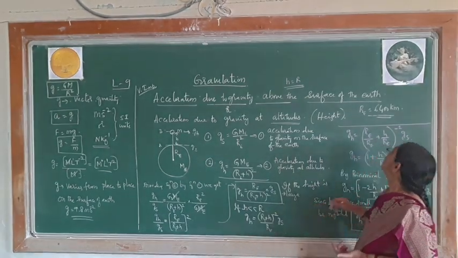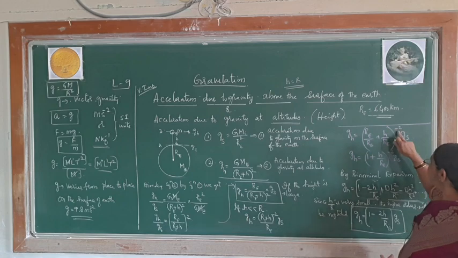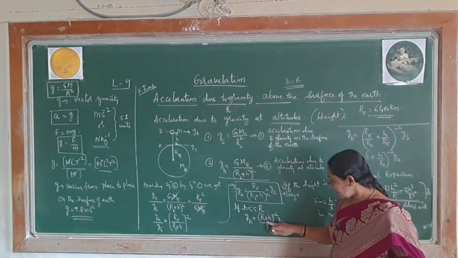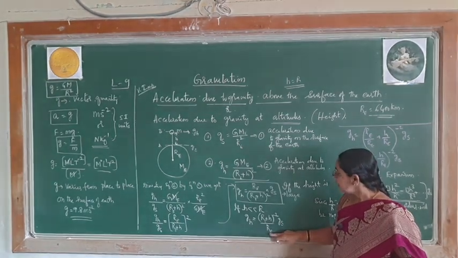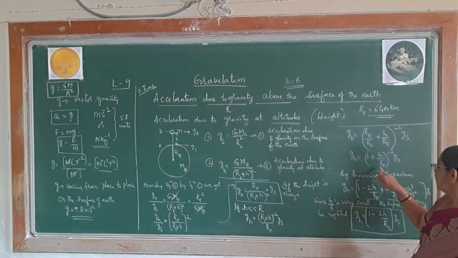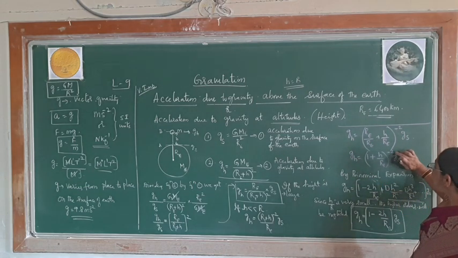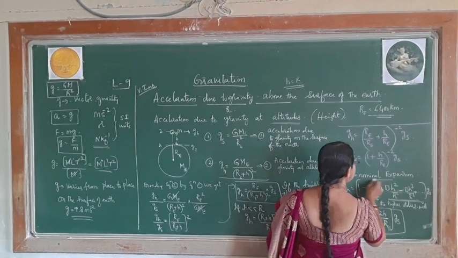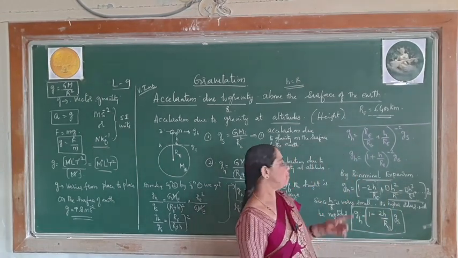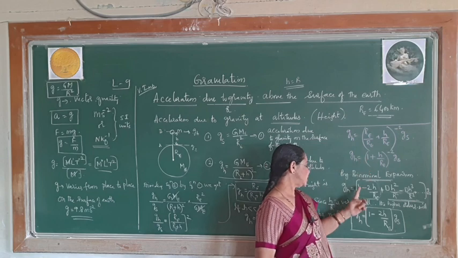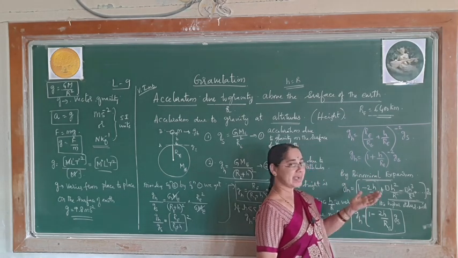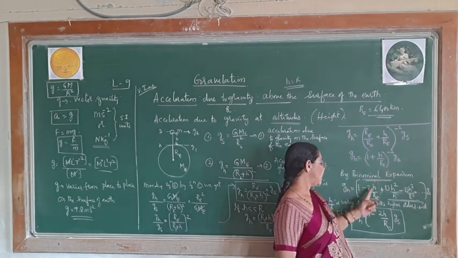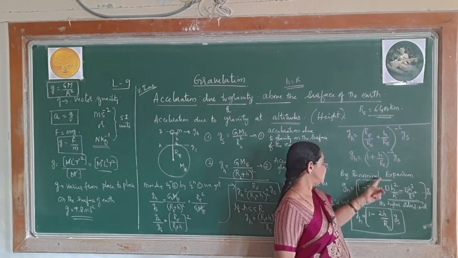Okay. Now, by using that condition, finally we get this, and if I split this, the denominator is here Re, this is large, therefore naturally I can split this, at that time we get this final expression. Since the power raised is minus 2, nothing but the power is negative, at that time we take the help of binomial expansion. By the rule of binomial expansion, the first term will be kept as it is, the second term will be taken into account with powers. So, naturally whatever the power we have, that is minus 2 into h by r.